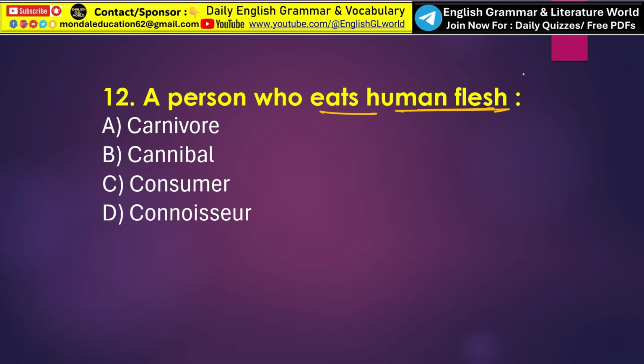What is called? So the correct one word substitution is option B, that is cannibal. A cannibal is a person or animal that eats the flesh of human beings or its own kind. Okay, so that is called cannibal. Now what is carnivore? Carnivore is an animal that eats meat, not human flesh.